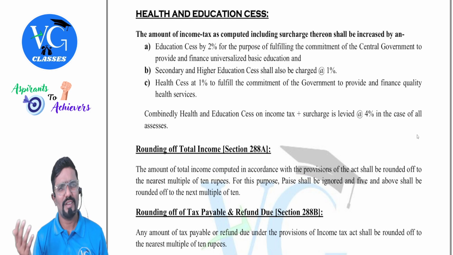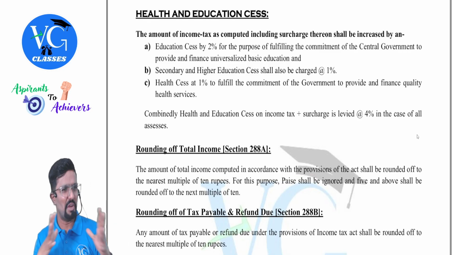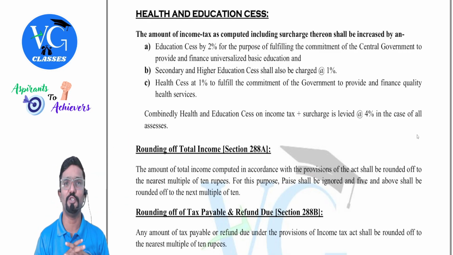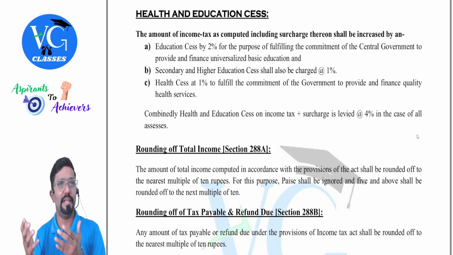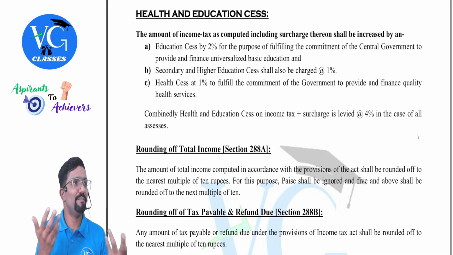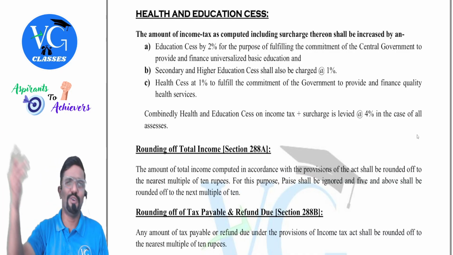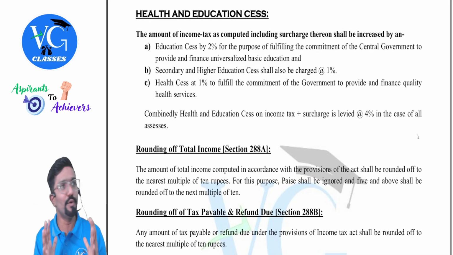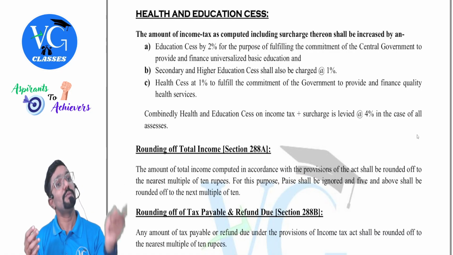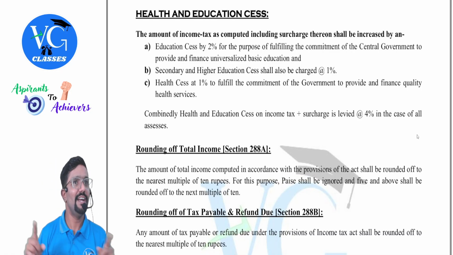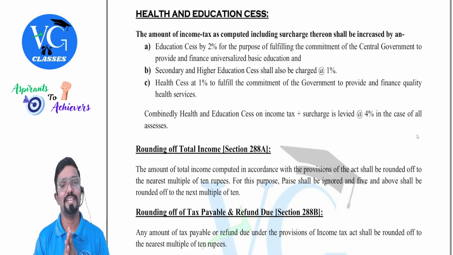Obviously, parents also have that competition: my child has to study in so-and-so institution, and that comes with a price. Especially in cities, people might not be willing to put their children in government schools because of so-and-so reason. But if the government improves it, people may definitely come forward. First they have to start with politicians' children only. Trial and error has to happen there. If it is successful, maybe people will take a chance.